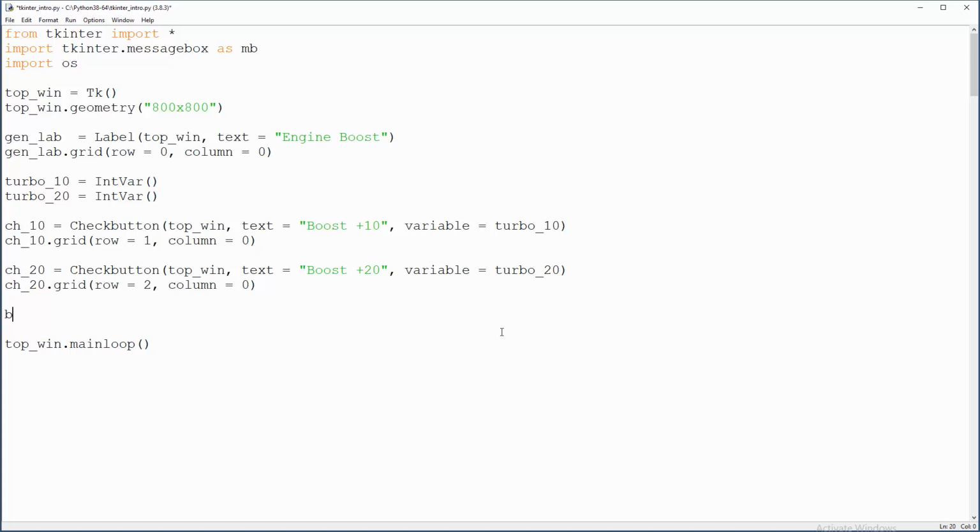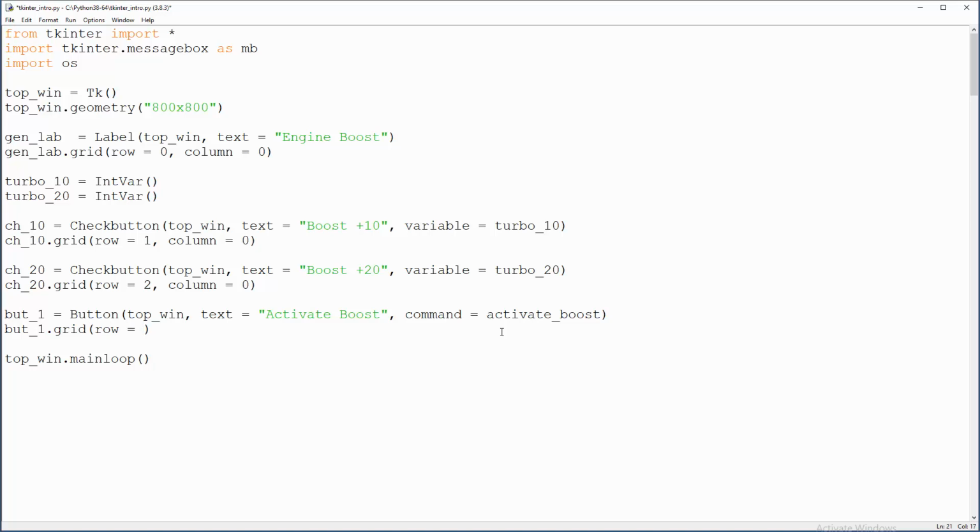Right, so button 1 will be Button, it will be in the top window, the text in it will be "activate boost", and the command will be the activate boost method, let's say. And we need to grid button 1, grid that thing to row 3, column 0, vertically same stuff.